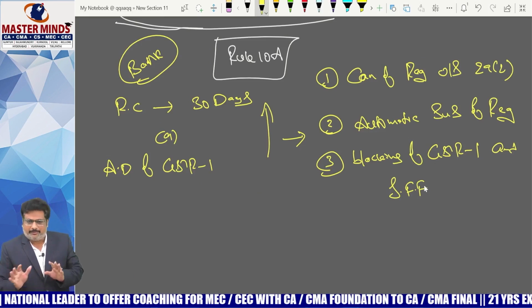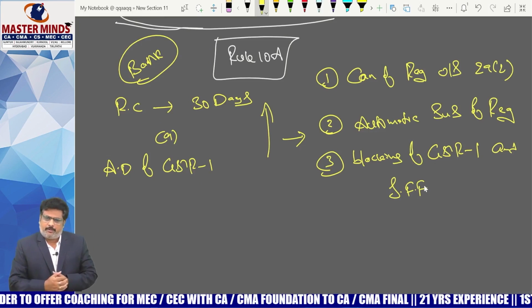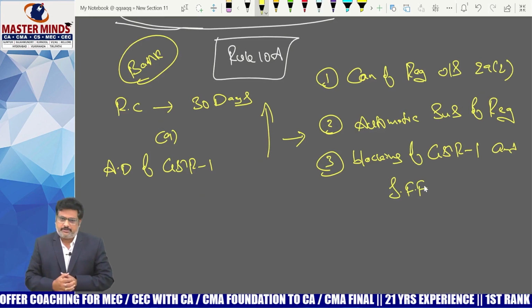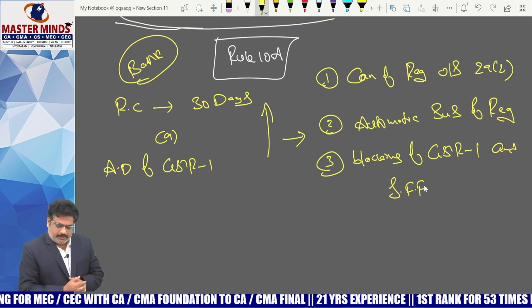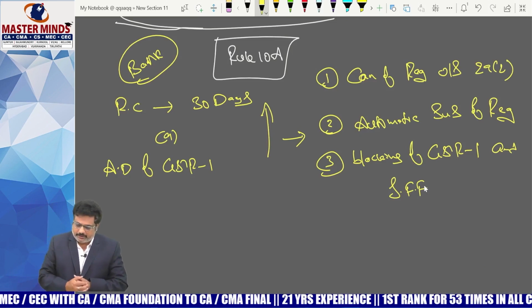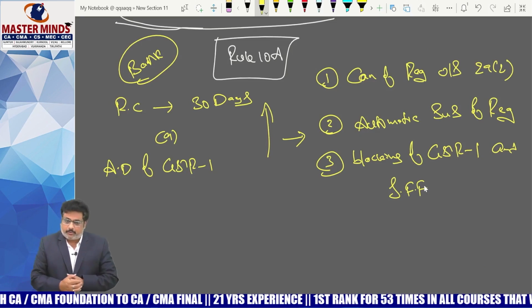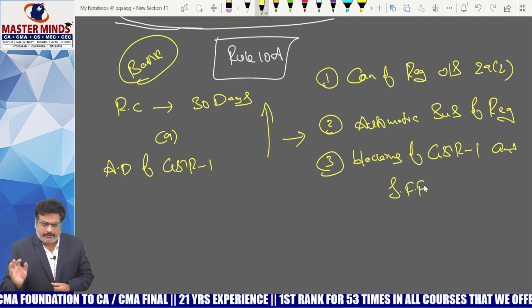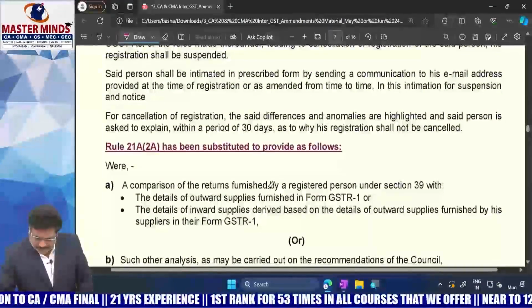That is the point you need to remember. As simple as that. Your registration can be cancelled, with automatic suspension of registration, and blocking of GSTR 1 and invoice furnishing facility, if the bank details are not submitted within the time frame of Rule 10A. That is the point you need to remember. Okay. And the next point is